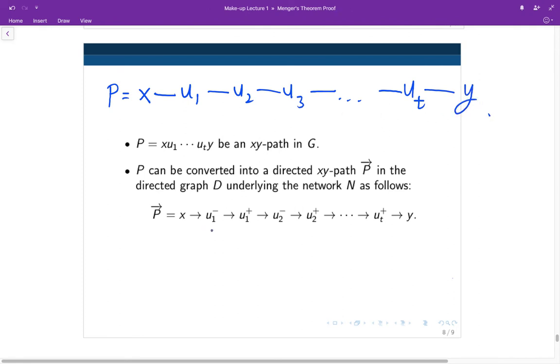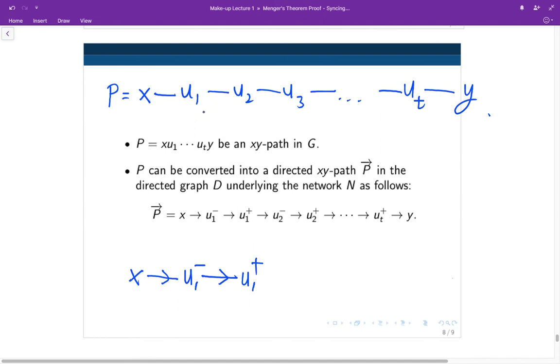This path is translated into a directed path in our network N. Remember, the edge from x to u1 will be replaced by the arc from x to the vertex u1 minus in the network N. Also, we have internal arcs from u1 minus directed to u1 plus.